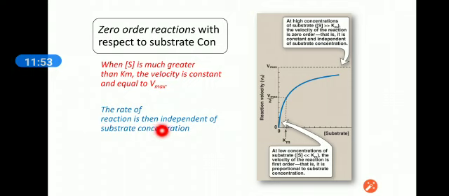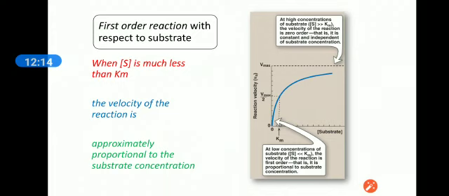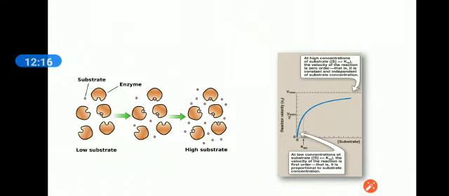The rate of reaction is independent of the substrate concentration at much higher concentration of the substrate. Okay, let's define it. First define the zero order reaction.